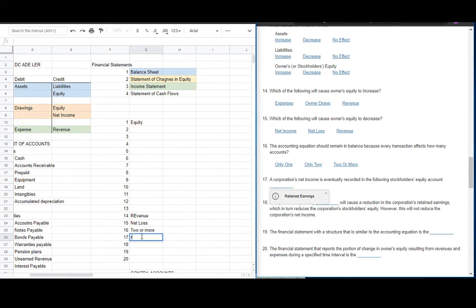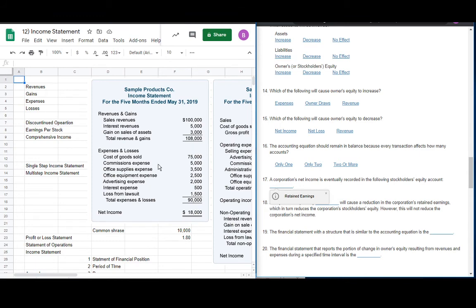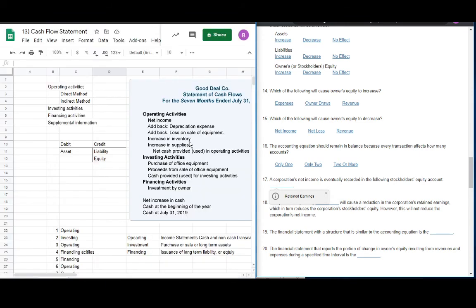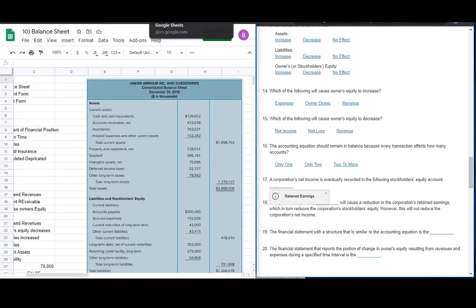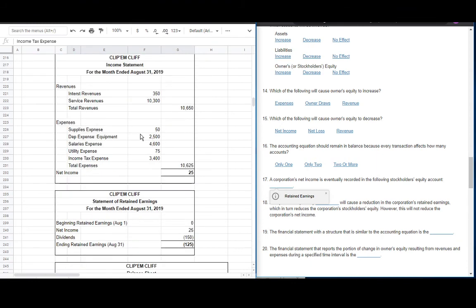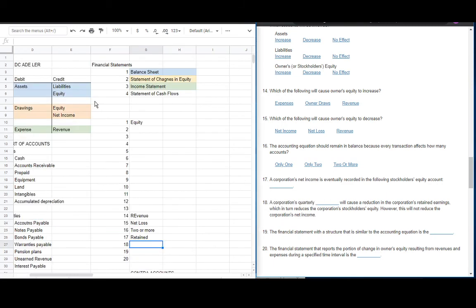So medyo advanced concept siya kasi ang retained earnings ay makikita lang sa corporation, sa Jollibee or Greenwich. Pero halimbawa pag small business, madalas yung capital owner ang gamit. So here, I have an example of a statement of retained earnings where the net income of 25 pesos is added in the beginning RE or retained earnings, leading to the end RE. And medyo advanced siya. I will make a separate video about this.